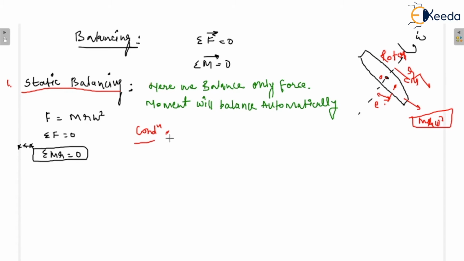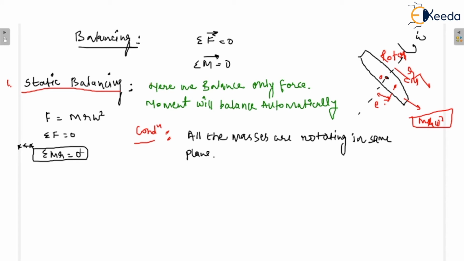The condition for static balancing: all the masses are rotating in the same plane. Okay, this is the condition for the static balancing.